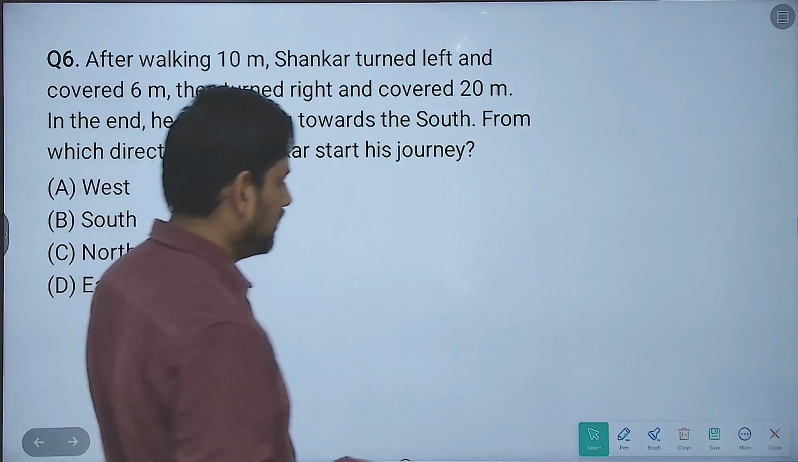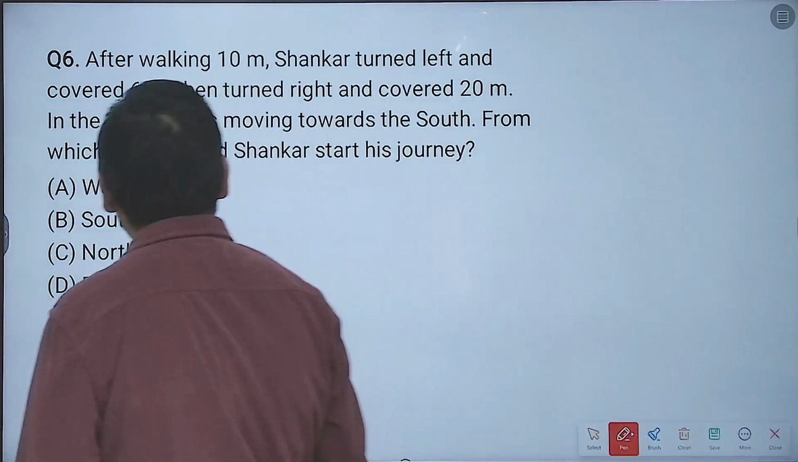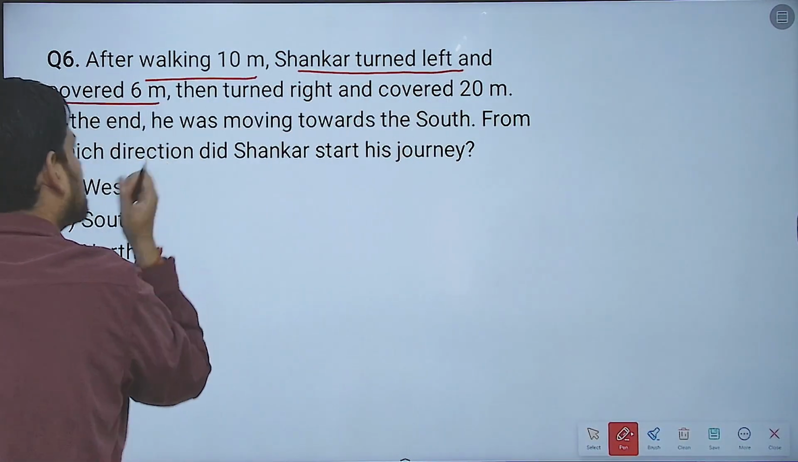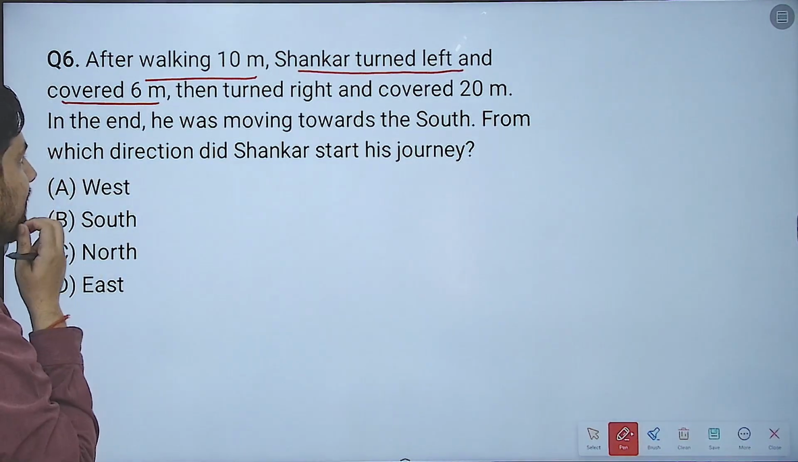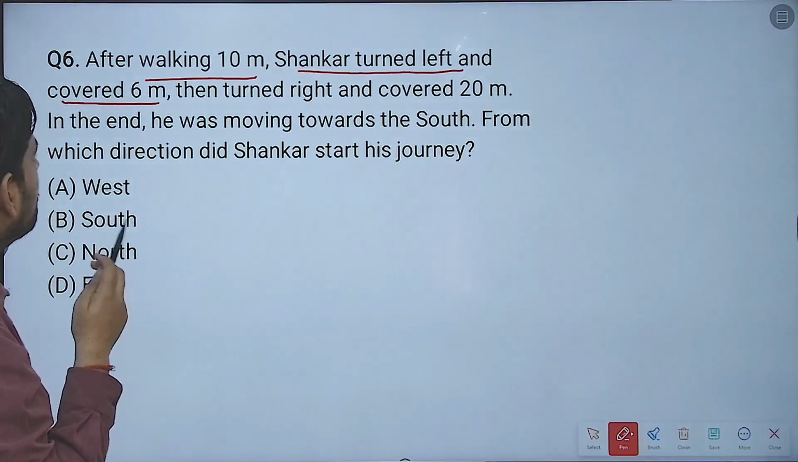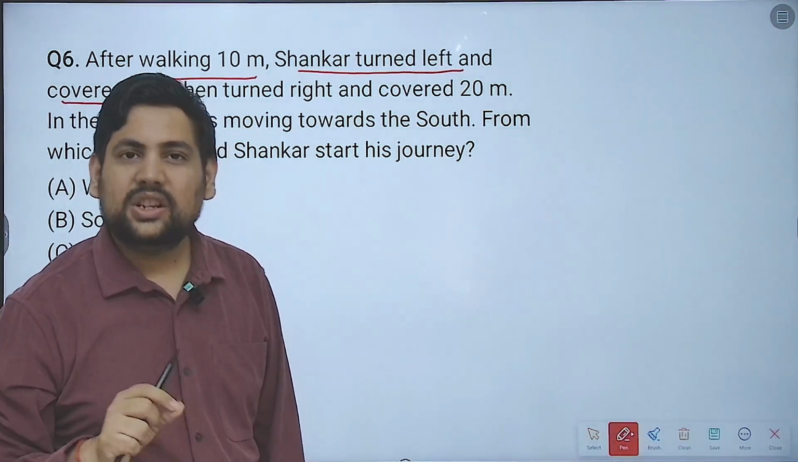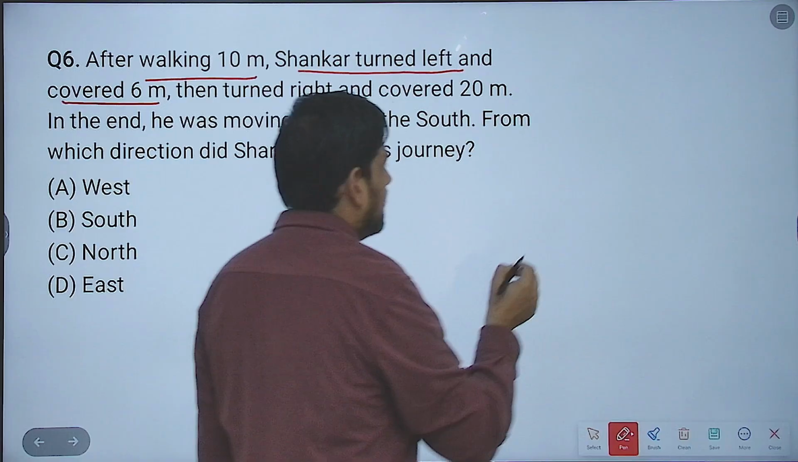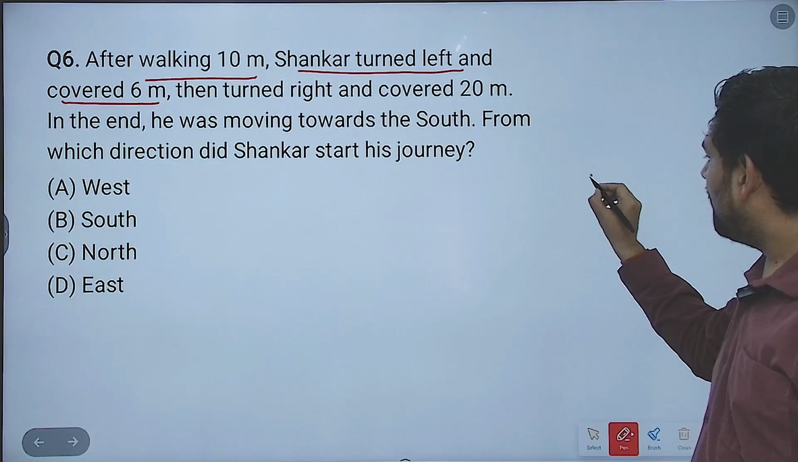Yeah, this is what it says. After walking 10 meters, Shankar turned left and covered 6 meters. Now again, it is not given in which direction the 10 meters was walked. So let's start from here. Let's say I start from here.